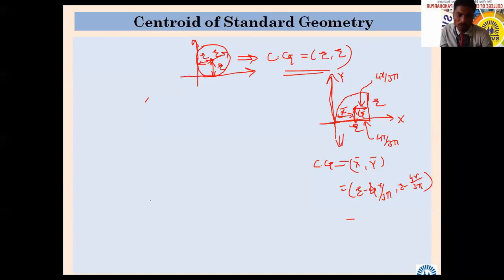I can simplify here: r minus 4r divided by 3 pi. If I take r common, what will it become in the bracket? 3 pi minus 4, divided by 3 pi.